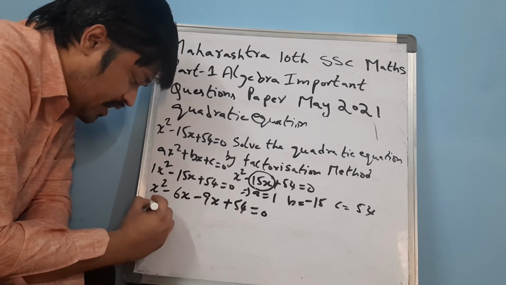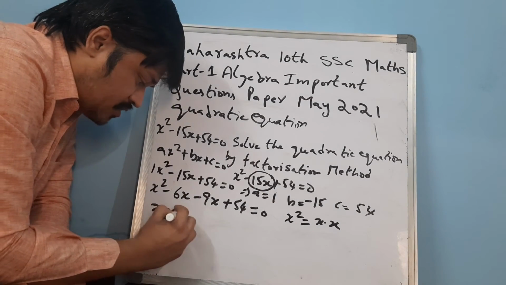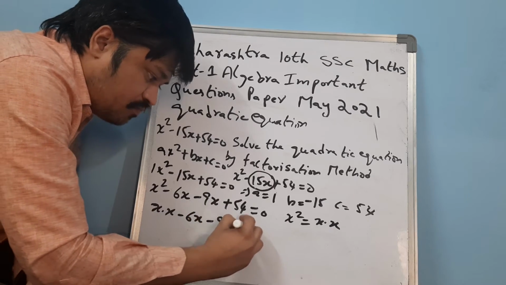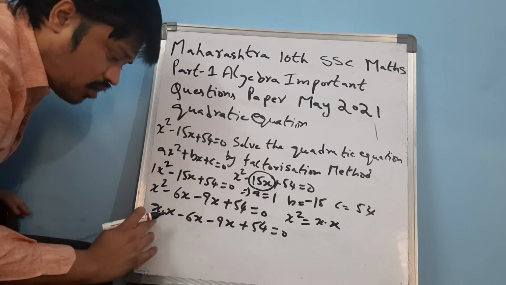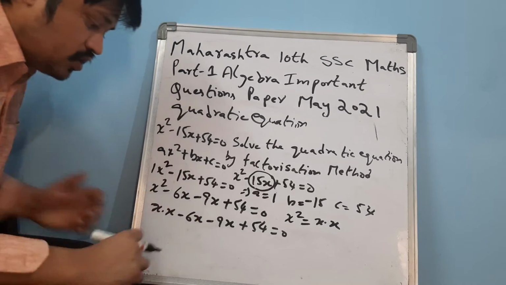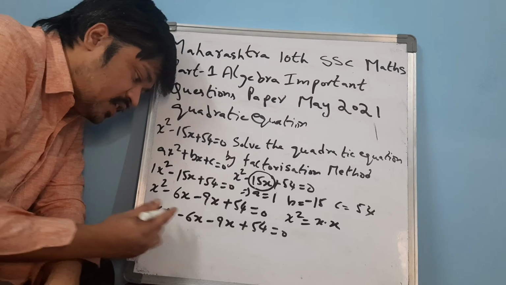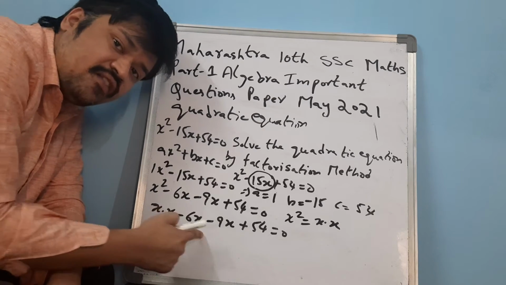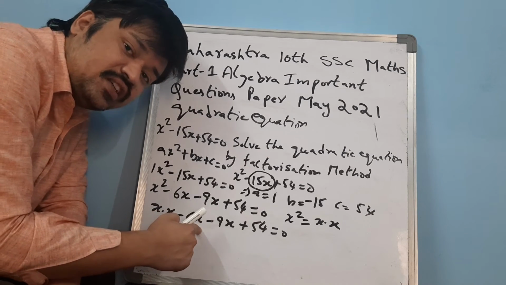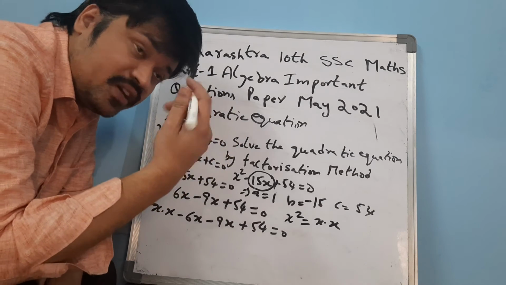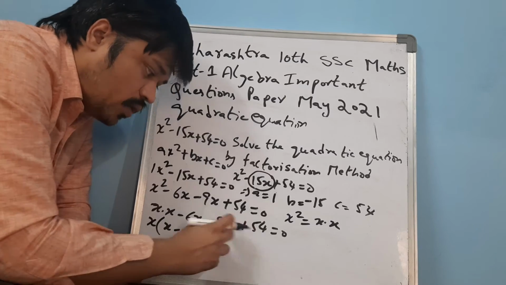This x square can be written as x into x. So x into x minus 6x minus 9x plus 54 is equal to 0, the same thing. Now in this, what is the common value of the first two terms? Here how many terms are there? 1, 2, 3, 4. Let us consider the first two terms, x into x minus 6x. In this, what is the common term? The common term is x. I am taking x outside: x into x minus 6.